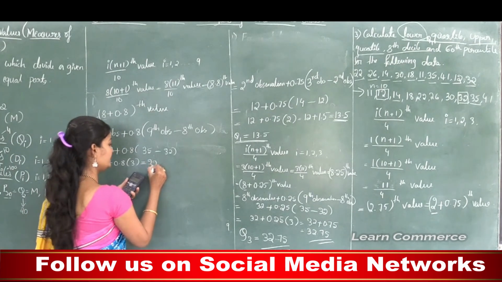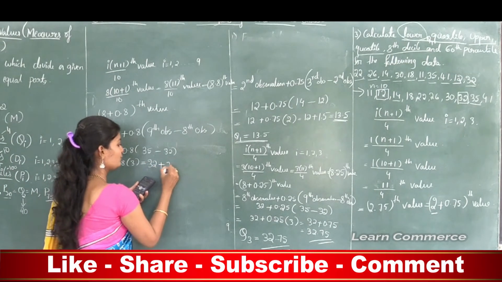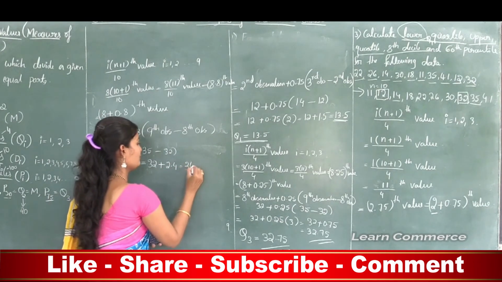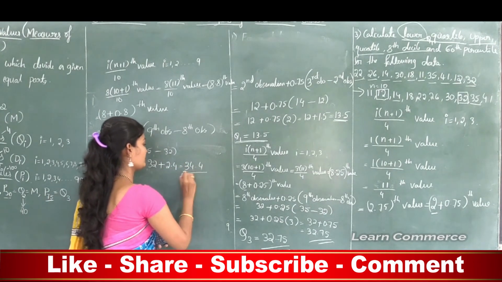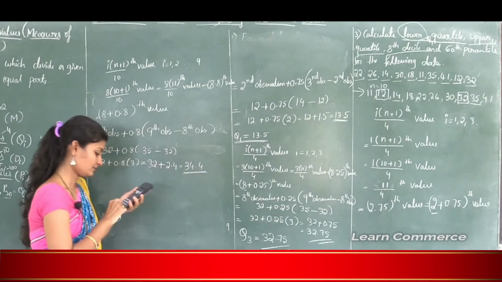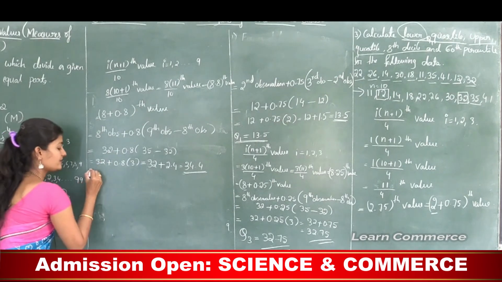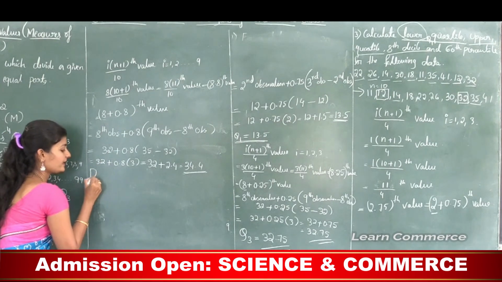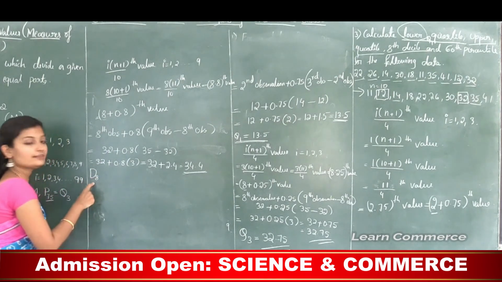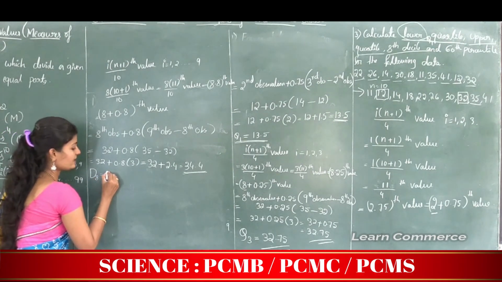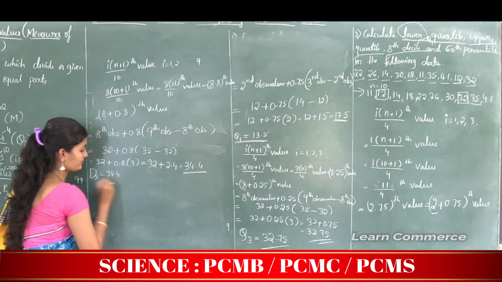That is 32 plus 2.4, that is 34.4. So this is the 8th decile. The 8th decile we can write as D8. So the 8th decile is denoted by D8. Here the 8th decile is 34.4.